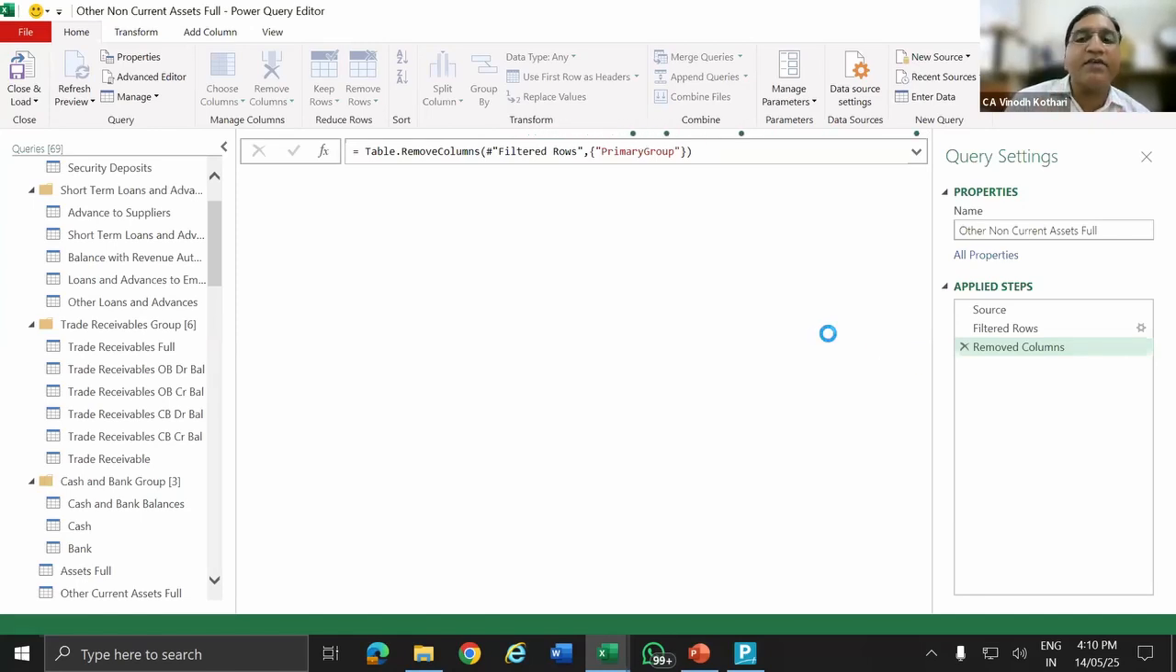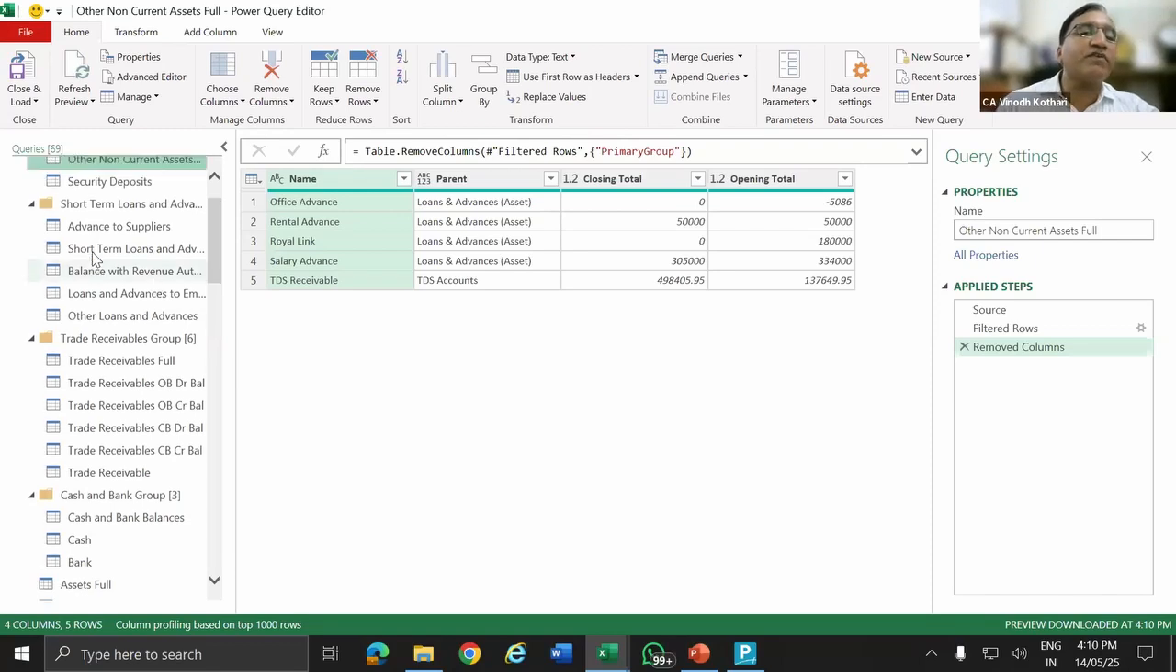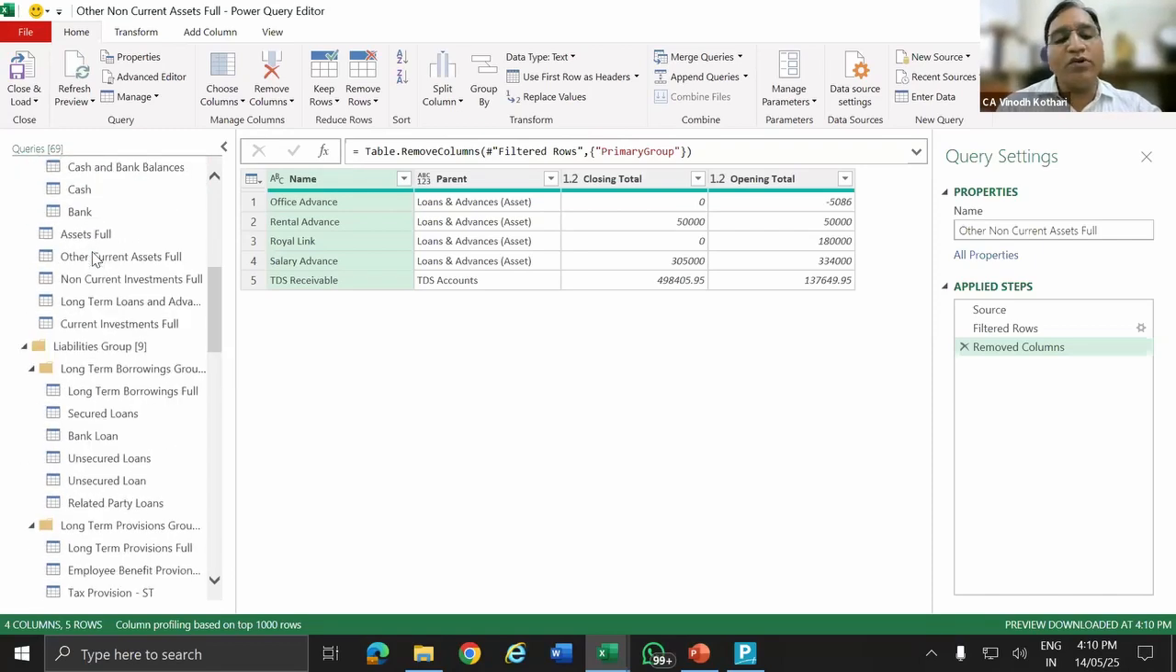Automatically, if a debtor has a credit balance or a creditor has a debit balance, the debtor's credit balance will go to advance from customers in current liabilities. If a creditor has a debit balance, it will show as advance to vendors. Everything is automated using this Power Query. So how do we do it?